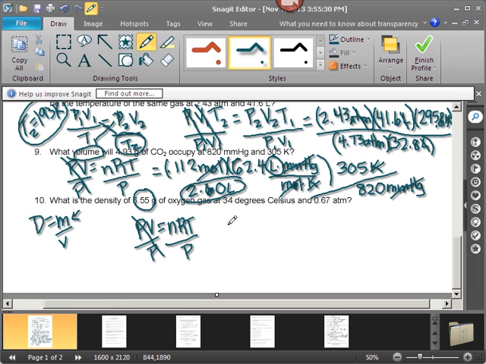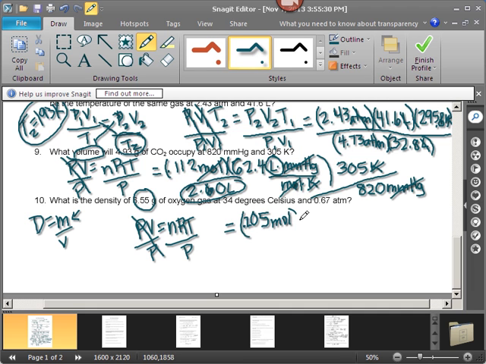Our volume is going to be equal to our number of moles, so we have to convert that 6.55 grams. So 6.55 grams divided by 32. Don't forget oxygen is diatomic. It's not 16, it's 32. So our number of moles here is 0.2204. I guess I'll call that 5. That should be enough significant figures to work with. Moles.